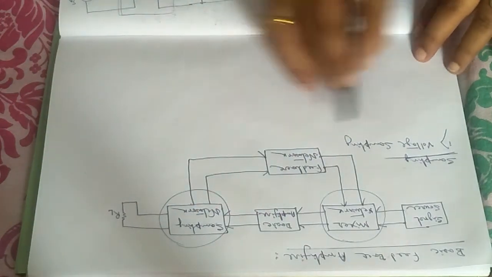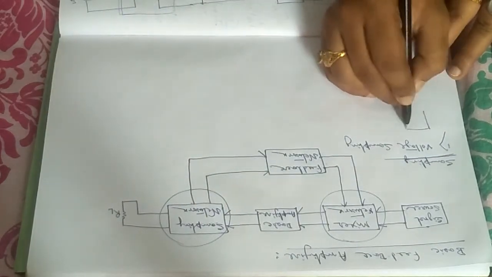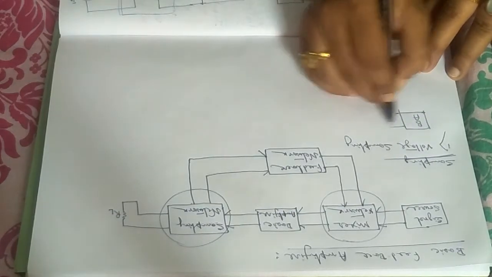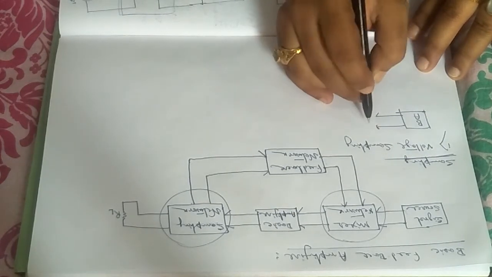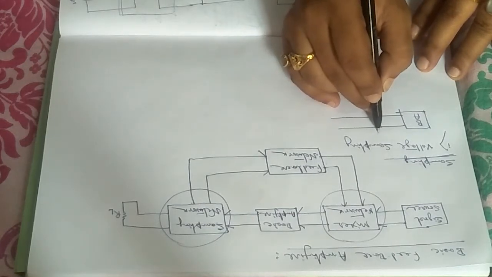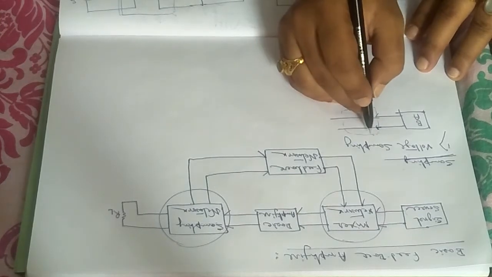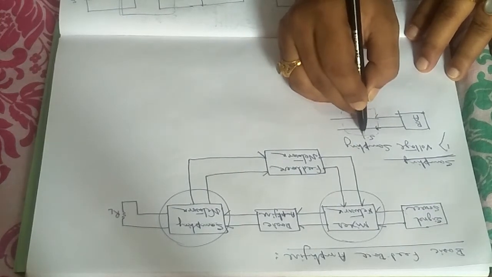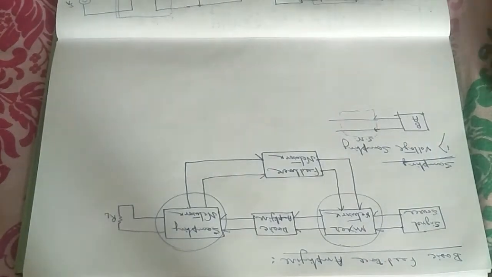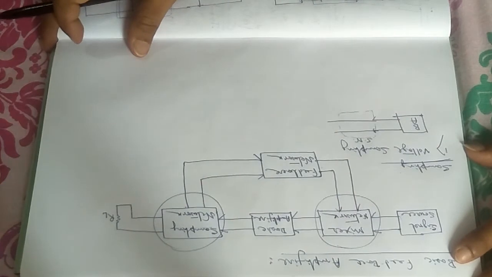So how will the sampling connection look? First I am sketching this part. This is the basic amplifier, BA. Then from that the connection is made to the sampling device. This is your sampling network, SN, and you are trying to take a part of the voltage and feed it in the feedback network.